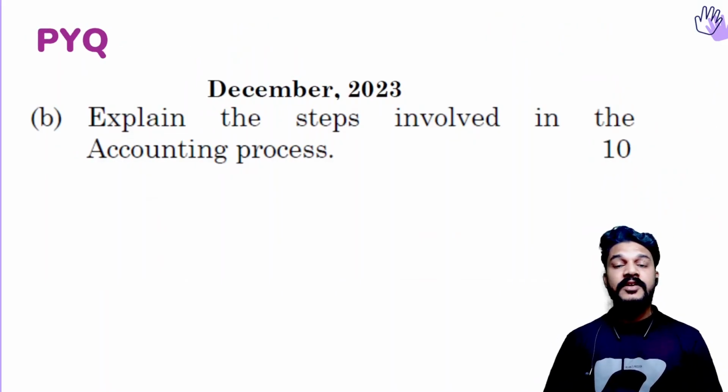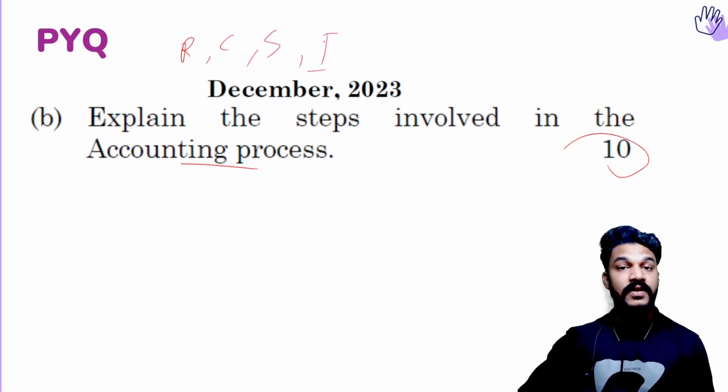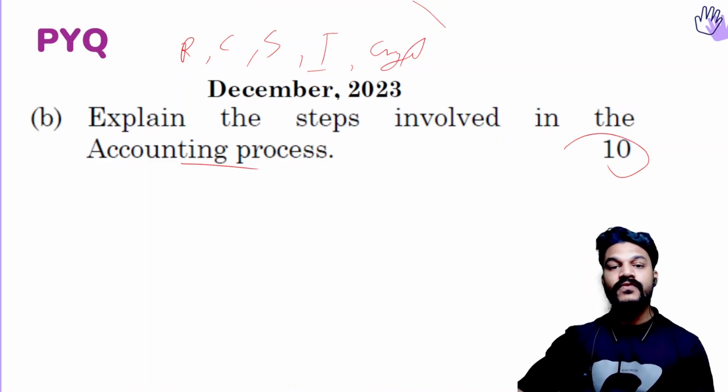And here is one of the previous year questions. Explain the steps involved in the accounting process. It is a 10 mark question. It is the same question I have shown in the last PPT, in unit 1 also, the accounting process. So what is the accounting process? Recording, classifying, summarizing, and interpreting. Interpreting includes communication also. So these are the basic functions of accounting, and this accounting cycle continues. So this is the process of accounting. You should remember this process in this way. Based on this process only, you should remember the meaning of accounting.